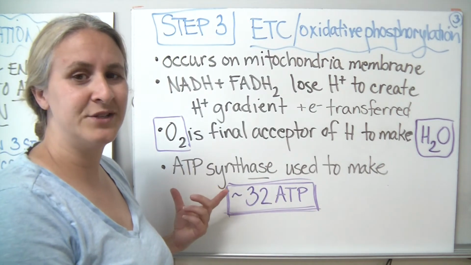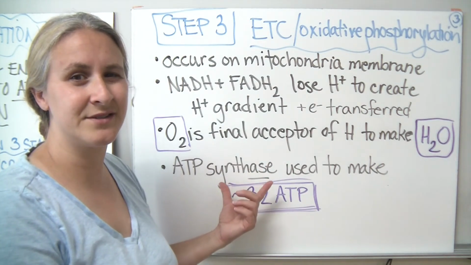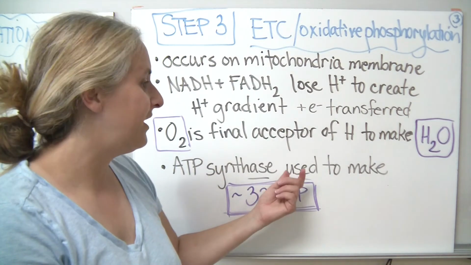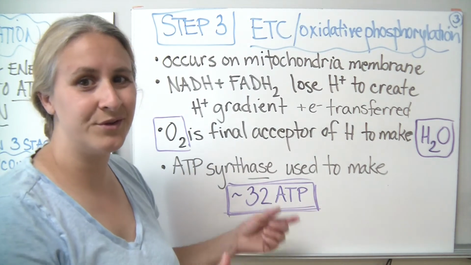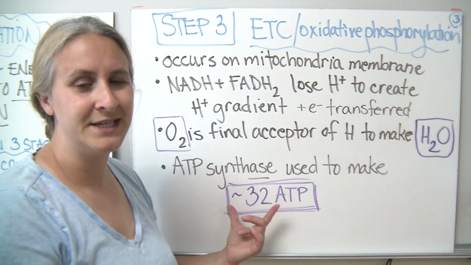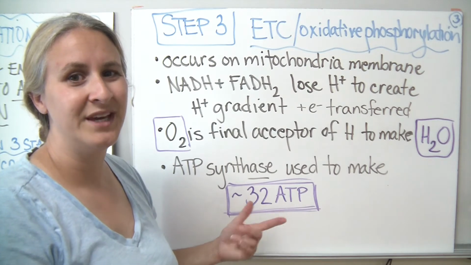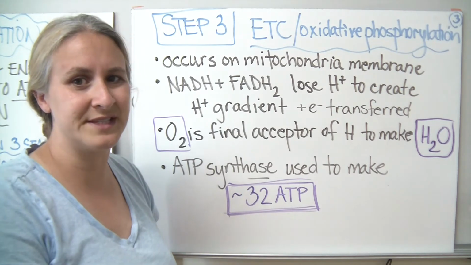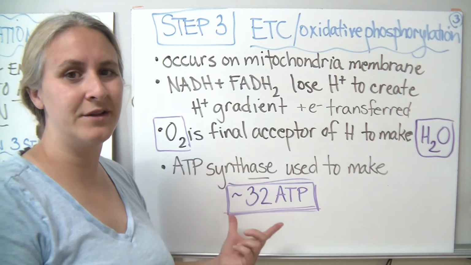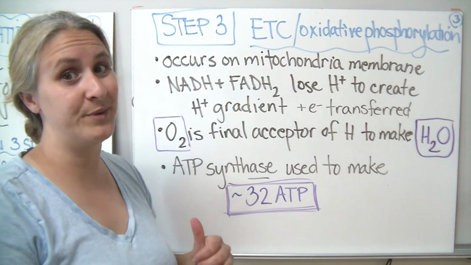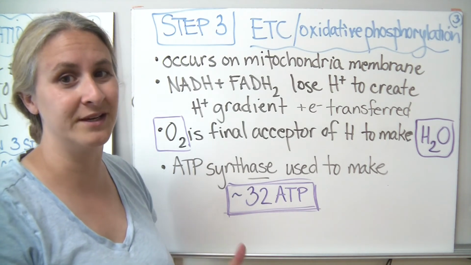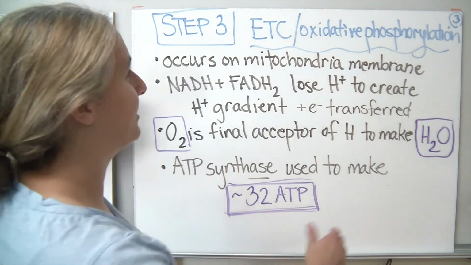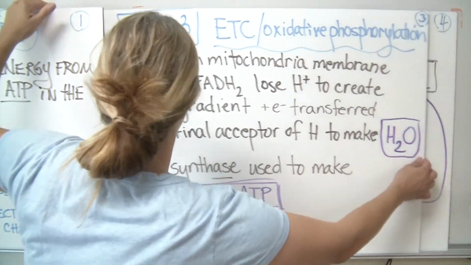And then towards the end, we have something called ATP synthase. Do you remember what that would be? You're right, the -ase tells us it's going to be an enzyme. That's going to be used in order to take all those hydrogens and electrons floating around to make about 32 ATP. Now, it's not exact. Sometimes it's a little more. 32 is on the kind of conservative side. So in the end, for this phase alone, we're going to gain 32 ATP. Much better than the 2 ATP we got from the Krebs cycle and the 2 ATP we gained from glycolysis. This is where our energy production is.